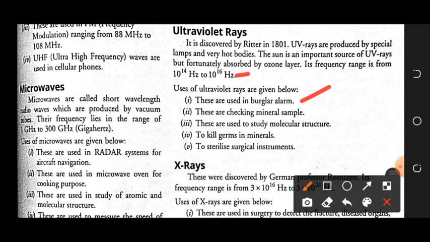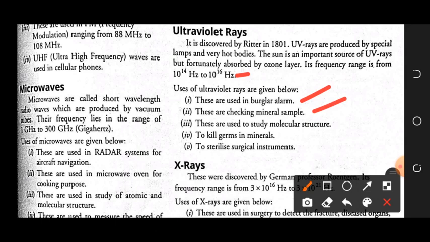First, we are using ultraviolet rays in burglar alarms. Somewhere like lockers, if someone touches, then the alarm will be set off. I will tell you the process of the burglar alarm when we study the photocell. Next, these are used for checking mineral samples. This one also we will cover in the case of photocells.